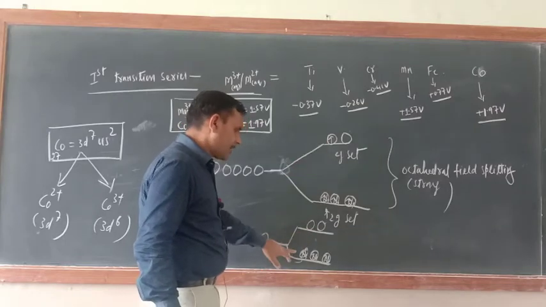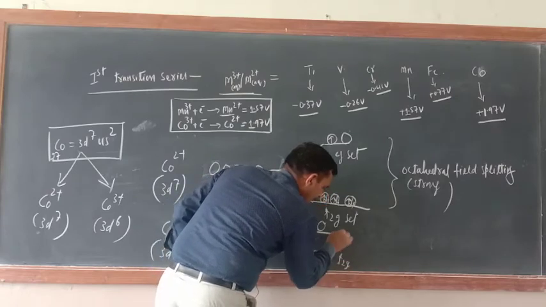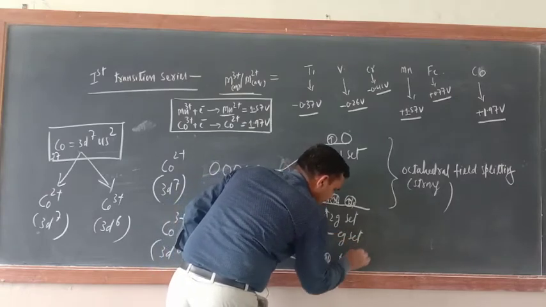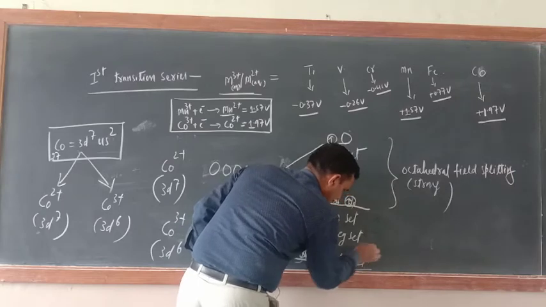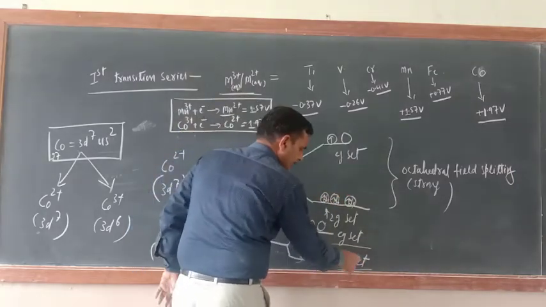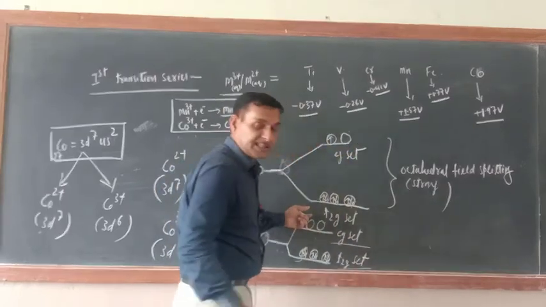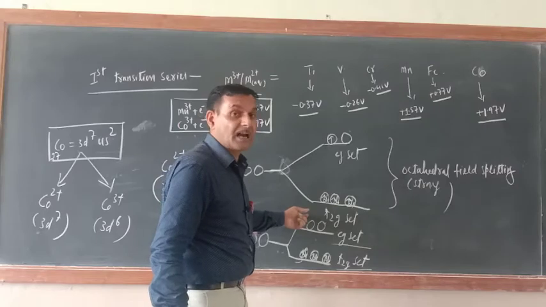Here T2g is fully filled. This is the T2g set and this is the Eg set. So try to understand. The T2g set is fully filled, but the Eg set is unoccupied.